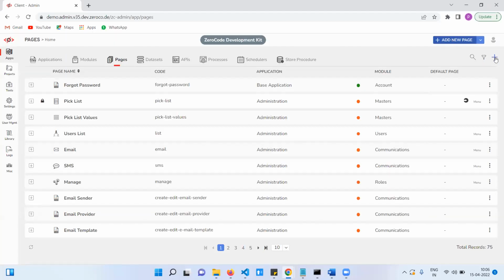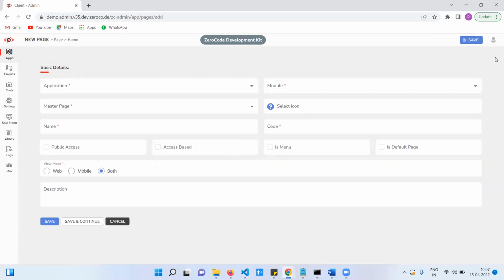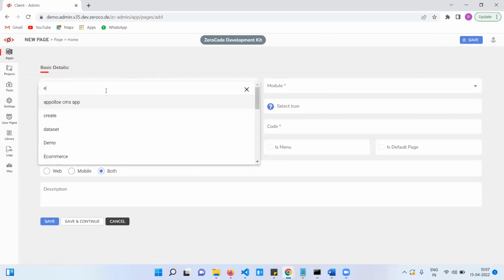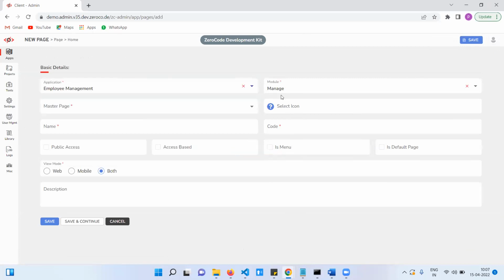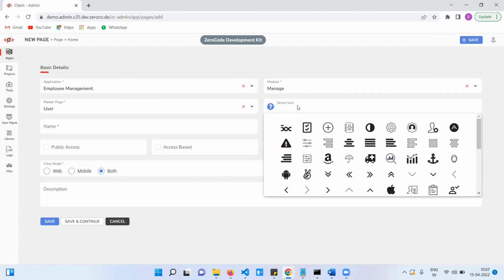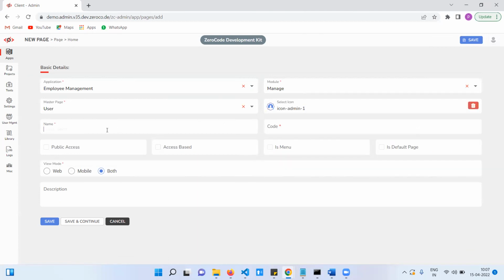This is the wizard, from this application, the employee management and manage module. List, emp list. Public access, if you want to use in the menu. This is the default one on that page.